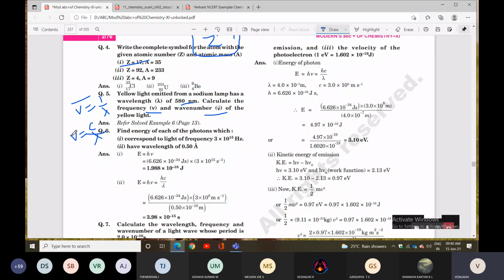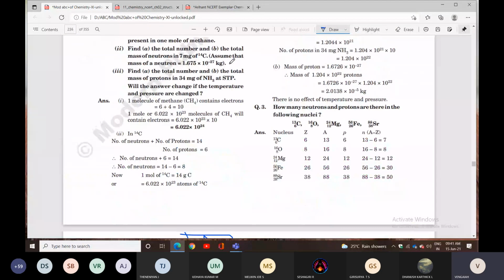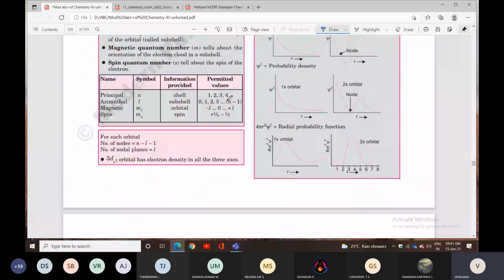The wavelength is given in the question. With the help of the wavelength, you can calculate frequency and wave number. You already know the frequency formula and the wave number formula. You can write those values and calculate. But the wavelength is given in nanometers, so you should convert into meters. You already know how to do conversions. I will show the conversions also. Don't worry.